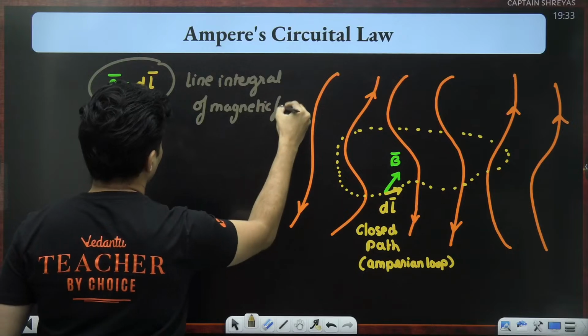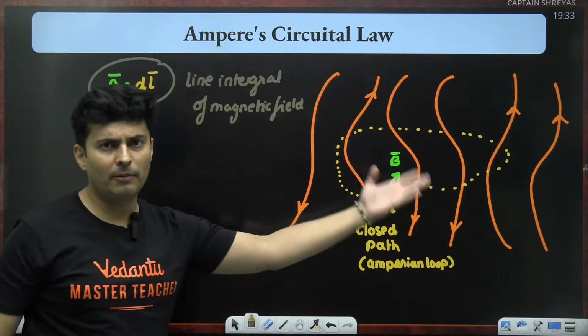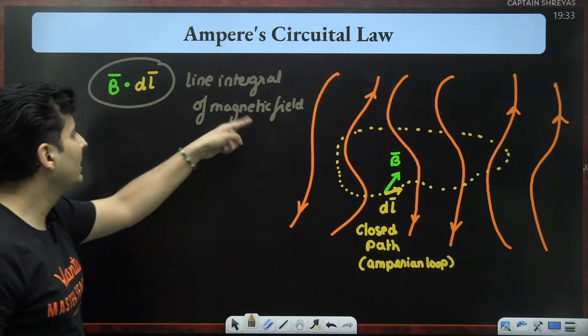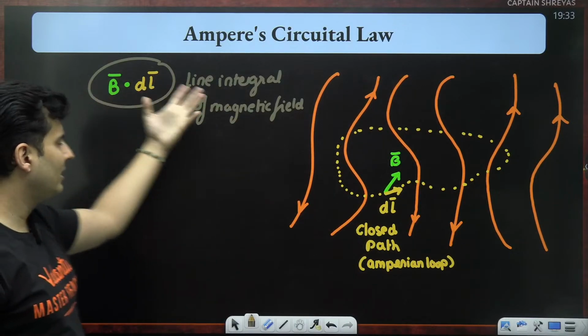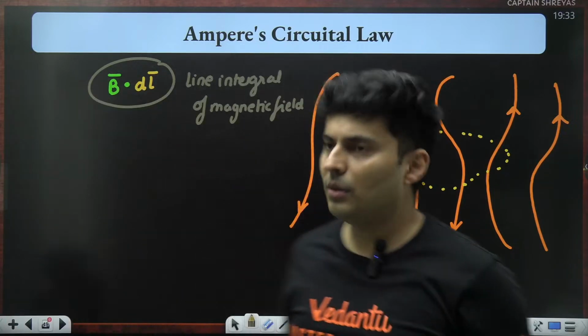Why line integral? Because you are going along a line, along a path, and what are you integrating? Magnetic field. So it's called a line integral, just like you have an area integral. So this is the line integral of the magnetic field.